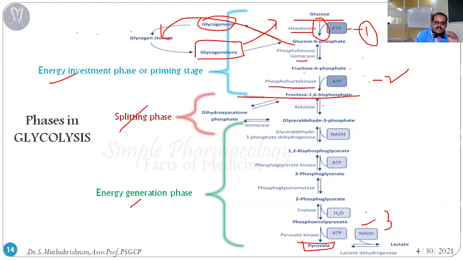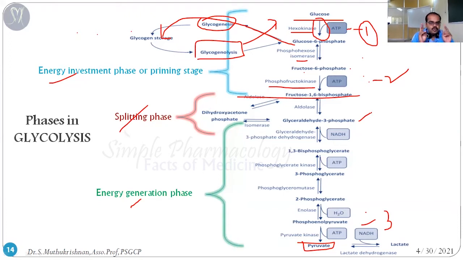After that, fructose 1,6 biphosphate undergoes the splitting phase, that means it's split into two different molecules. Chemistry wise, as you can see in the next slide, up to fructose 1,6 biphosphate it's a 6 carbon molecule, the same as glucose, which is a 6 carbon molecule. But in the splitting phase, the 6 carbon molecule is split into two 3 carbon molecules: dihydroxyacetone phosphate and glyceraldehyde 3 phosphate.